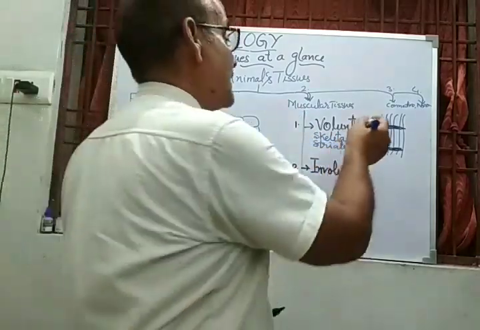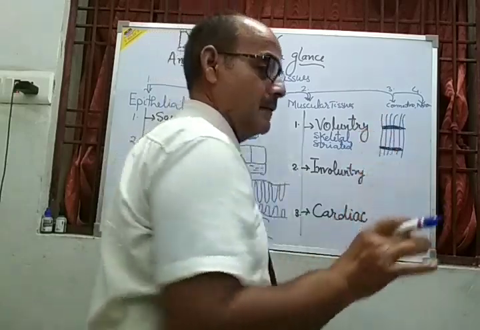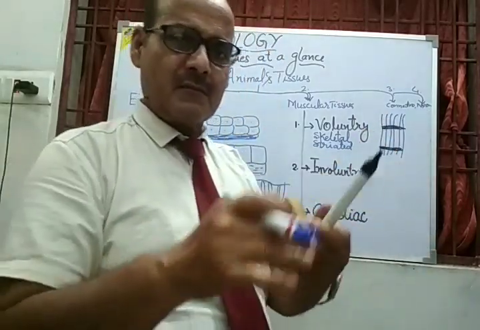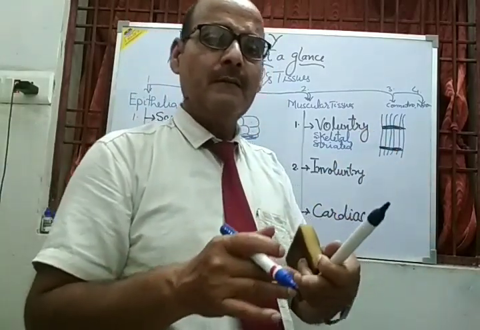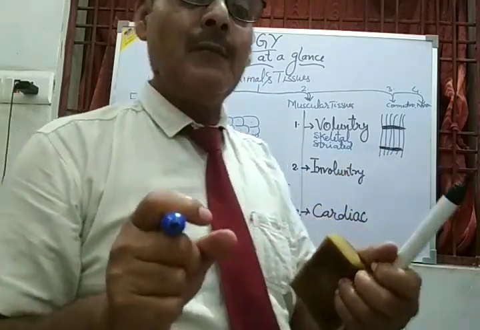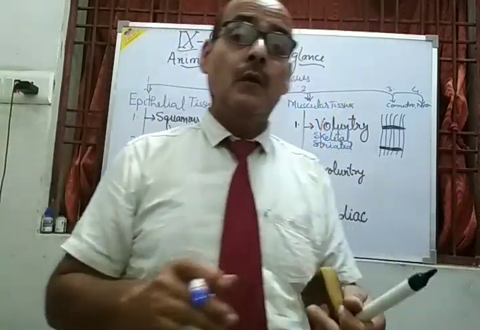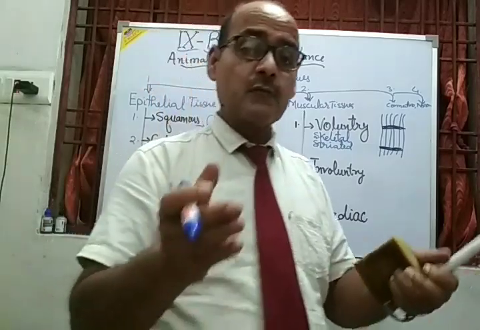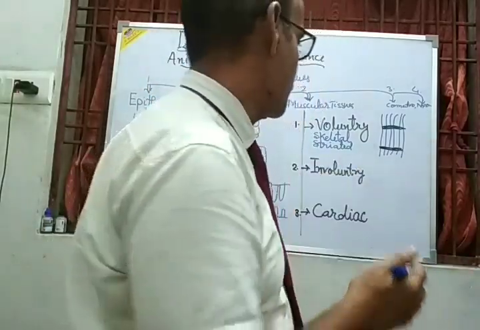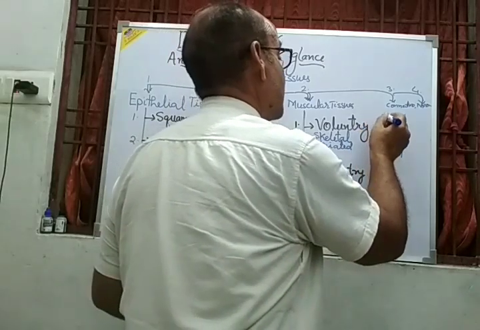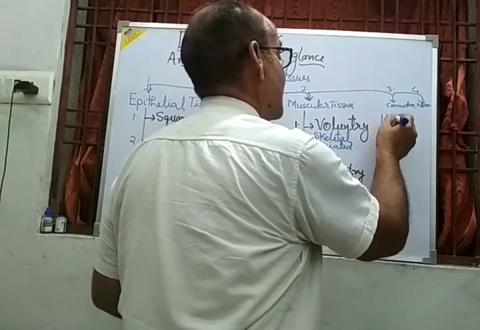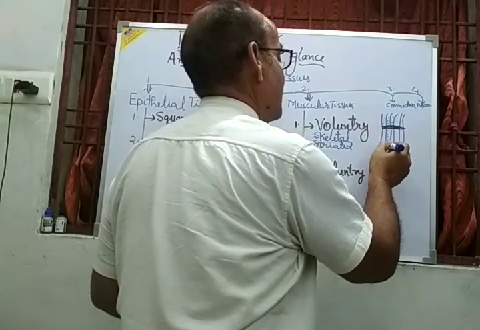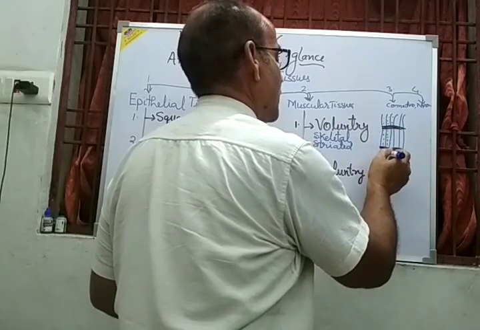So the striations mean they bind together. The striations bind the muscular bundle so that the bundle will be able to work hard. And these voluntary muscular tissues are multinucleate. These are the cells, so these cells have more than one nucleus.